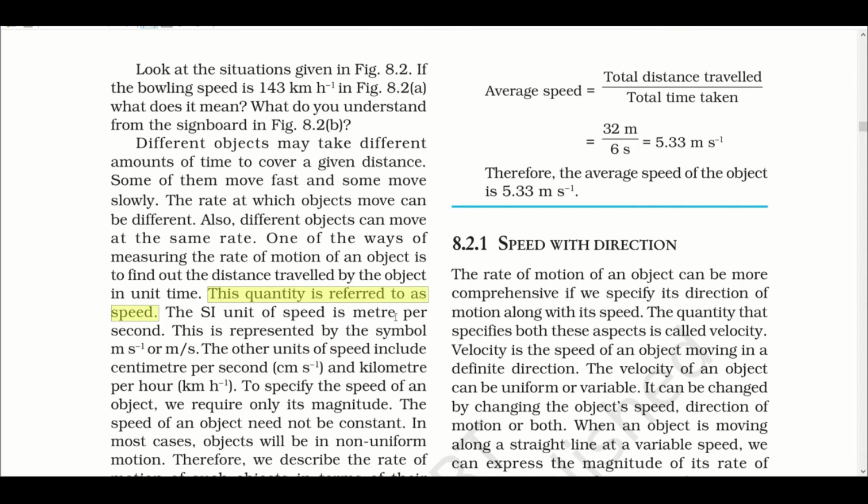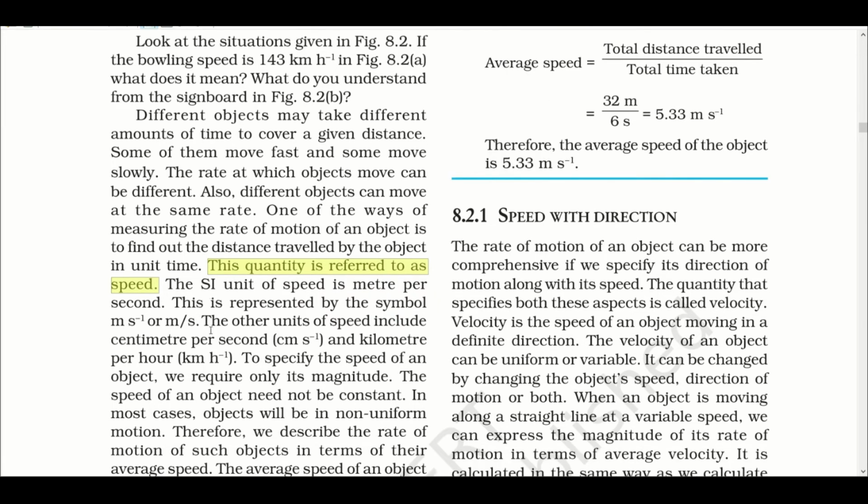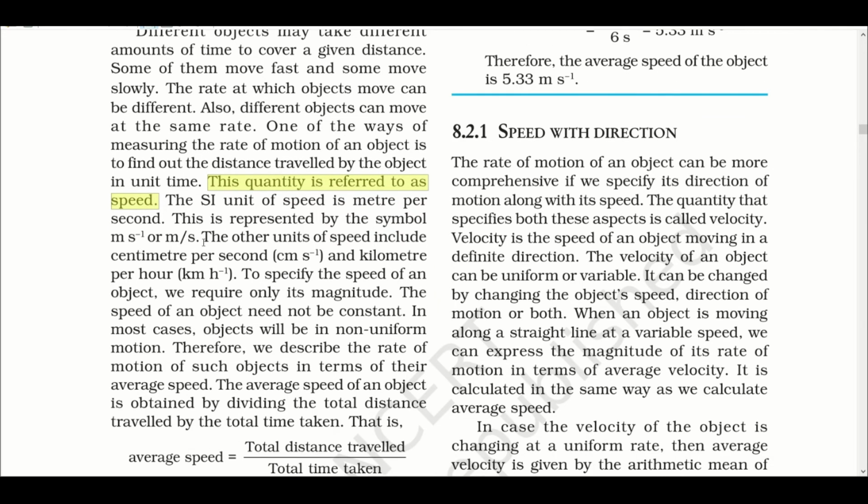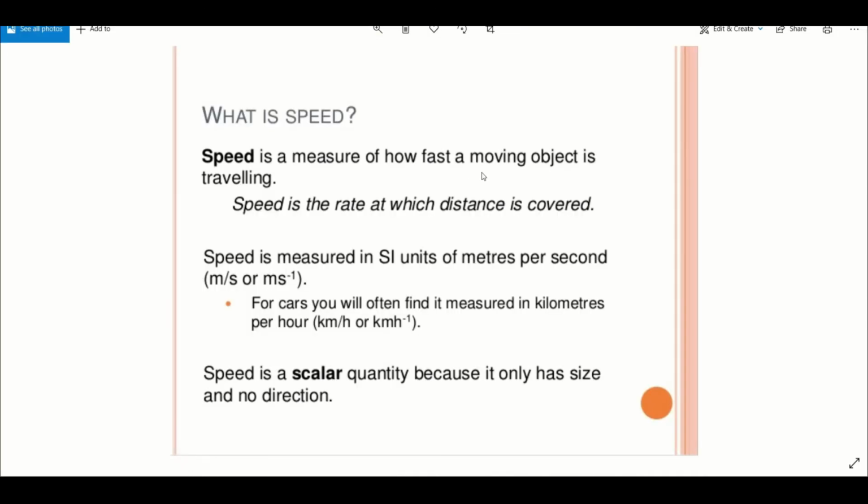The SI unit of speed is meter per second. This is represented by the symbol m/s. The other units of speed include centimeter per second and kilometer per hour. So what is speed? Speed is a measure of how fast a moving object is traveling. Speed is the rate at which distance is covered. It is measured in the SI unit of meter per second. For cars you will find it is measured in kilometer per hour. Speed is a scalar quantity because it has only size, that is magnitude, and no direction.